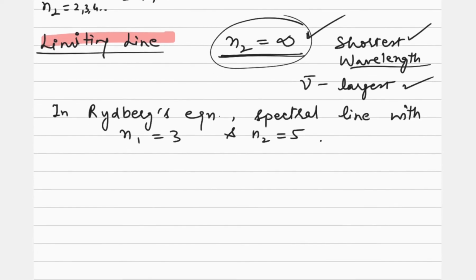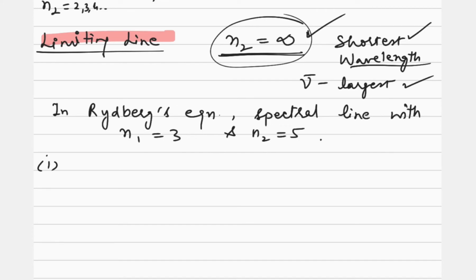Now what are we supposed to find out? Number 1, calculate the wavelength and frequency of this spectral line.